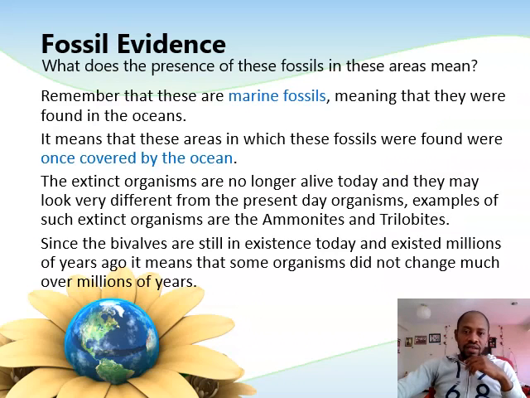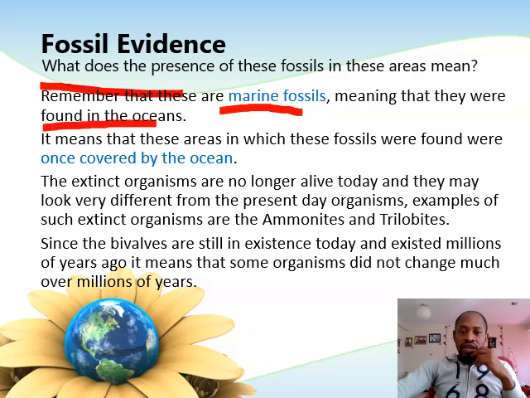Like I was saying, what does the presence of these fossils in these areas mean? It means that if we find marine fossils in the desert, those areas at first were oceans. Okay, they were once covered by oceans.